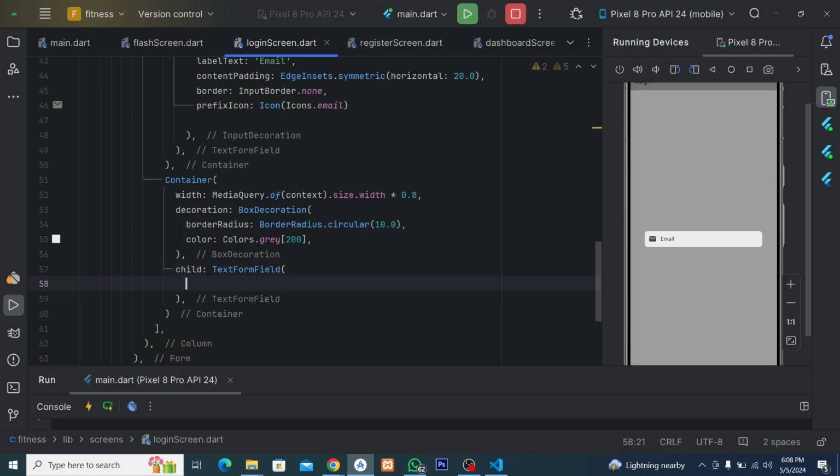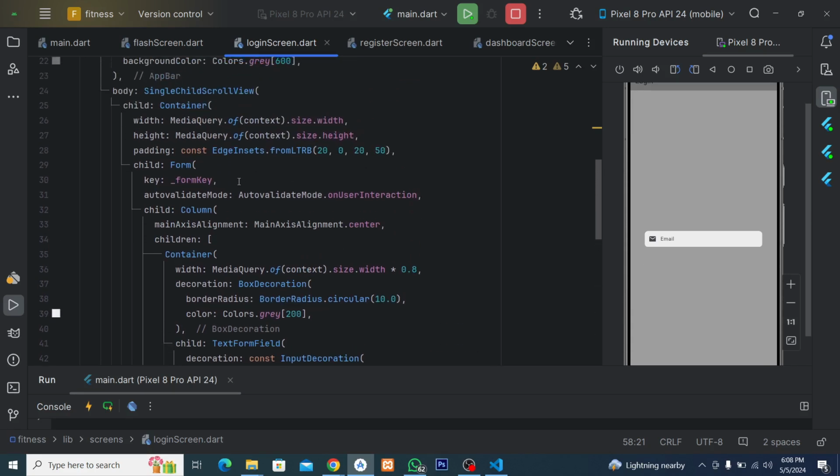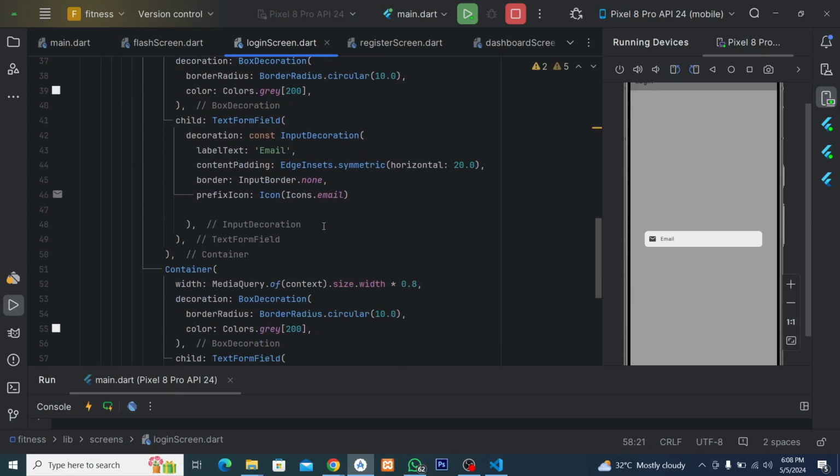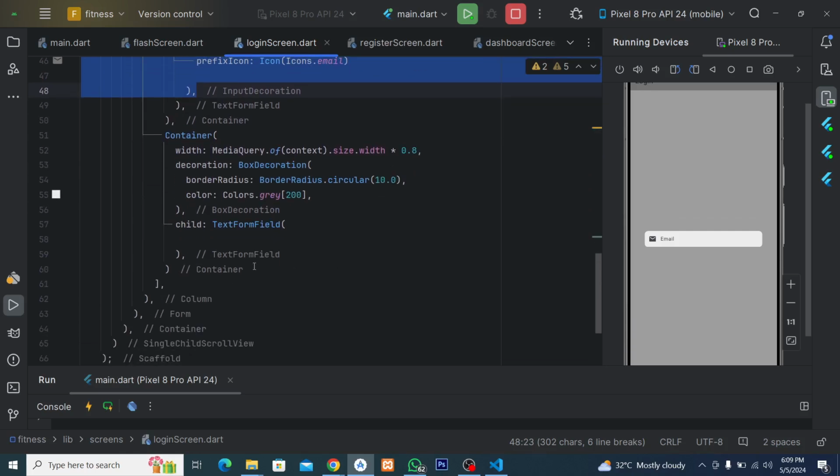For the text form field, this is going to have a decoration as usual as we did for the other ones. Let me quickly take this. Just copy this decoration and it's now going to be added here.